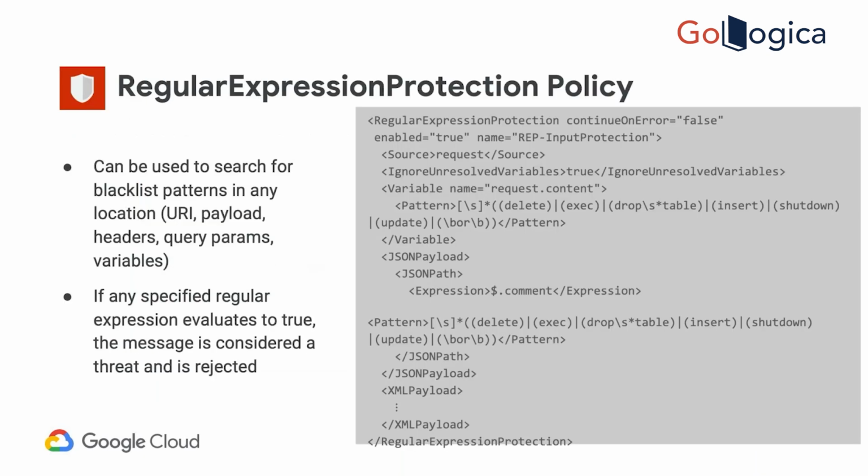Here you provide a source. Most of the time you only do it on the request. The source will be the request; the response is a trusted source, so you only worry about incoming traffic because that comes from an untrusted place. Then there is ignore unresolved variable: if the variable is not present, you want to ignore that, which is fine. You can give any variable. If you want to check the whole request content and block it wherever the pattern appears, you can give the variable name request.content and it will look for the pattern, because SQL injection attacks have a particular pattern.